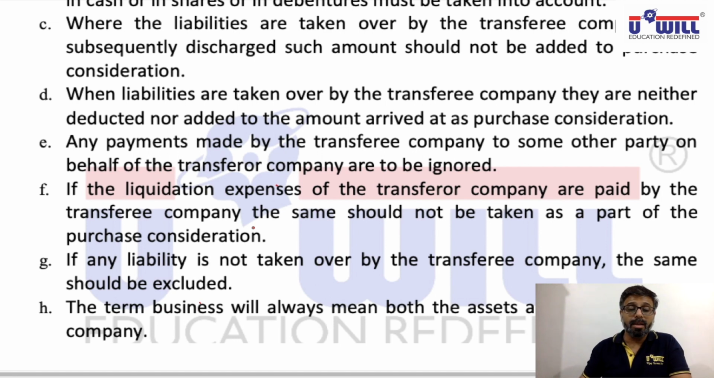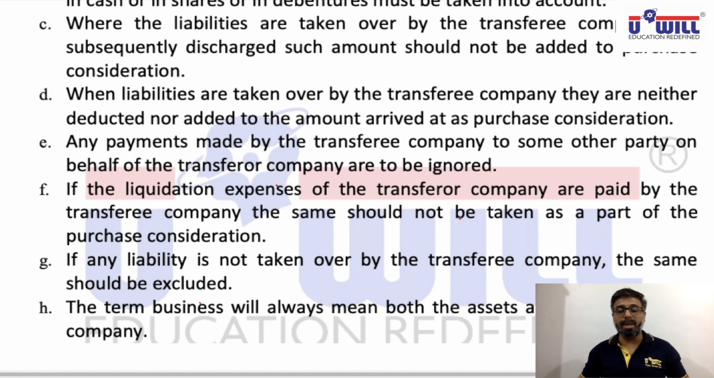Shareholders. When liabilities are taken over by the transferee company, they are neither deducted nor added to the amount arrived at purchase consideration. Ignore it again. Payment to shareholders. Just remember that. Any payments made by the transferee company to some other party on behalf of the transferor company are to be ignored. Again, payment to no other party to be included. Payment to whom will be included? Only shareholders.